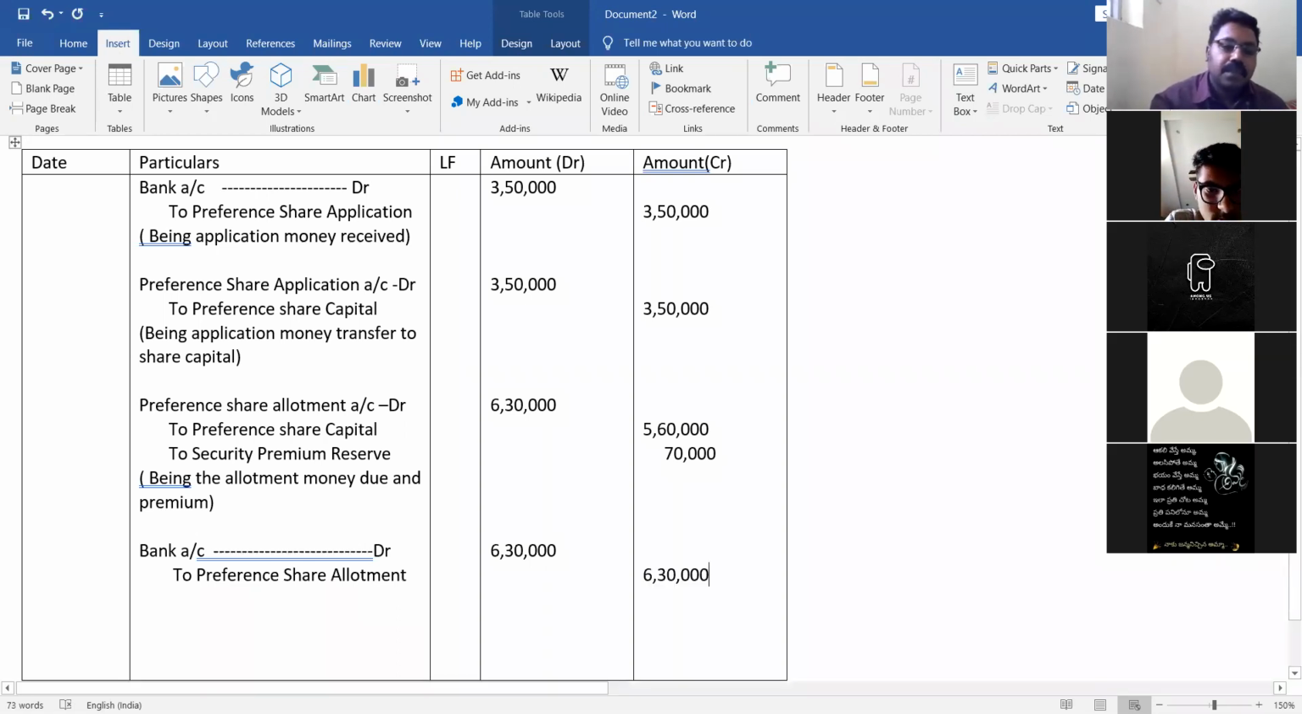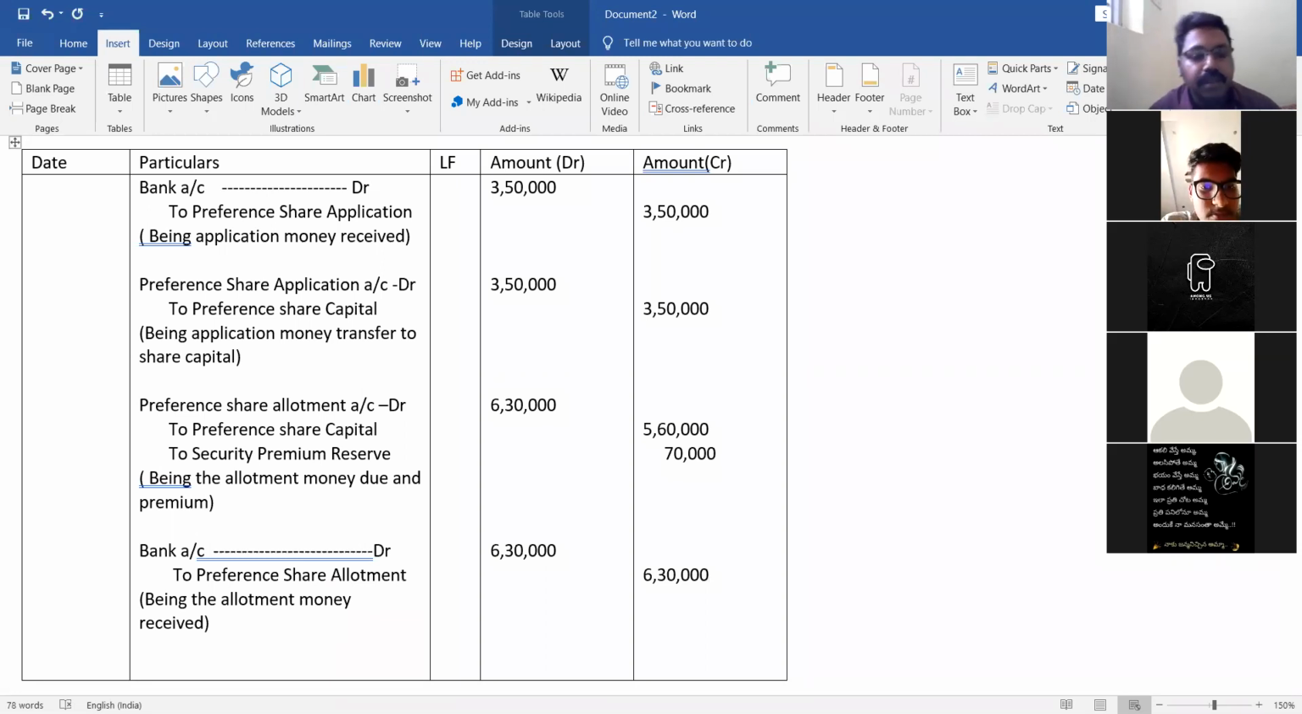Got it? Being the allotment money received. First, we need to show the third entry. You can see the third entry: preference share allotment account debit to preference share capital. This is the due amount which you need to show. As premium is an income, that's why we have credited.